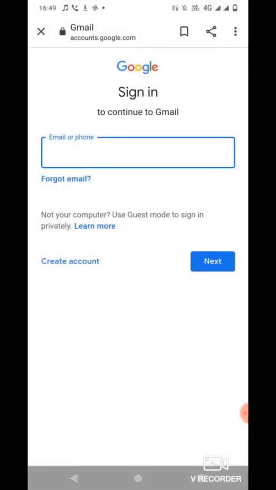I have an example for you. If you're trying to create an email account, you can simply type Gmail, and if you already have a Google account or a Gmail ID, you can directly sign in, or you can create an account. In the center left, you have Create account. That's where you click and you can create your Gmail account.